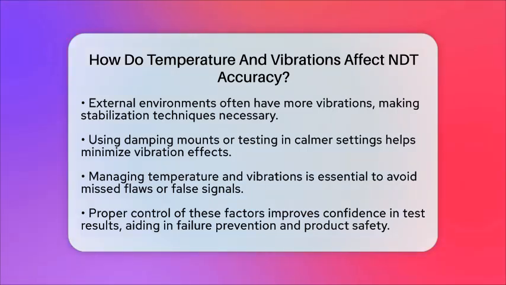Understanding how temperature and vibrations influence NDT accuracy is key to avoiding mistakes. If these factors aren't managed, flaws might go unnoticed or false signals could appear. This could lead to unexpected failures or unnecessary repairs. By controlling temperature and reducing vibrations during testing, we can be more confident in the results. This helps in better failure analysis and prevents mechanical breakdowns, keeping products safe and reliable.